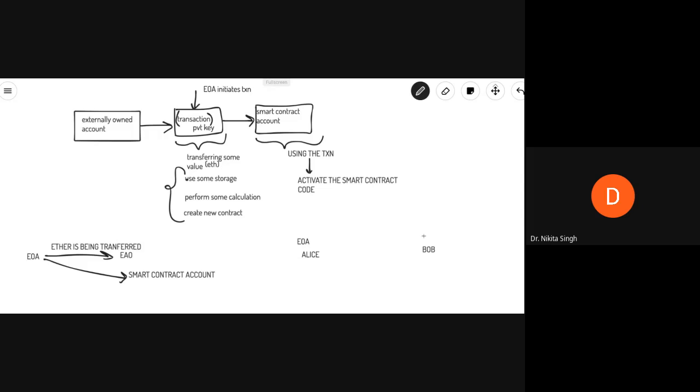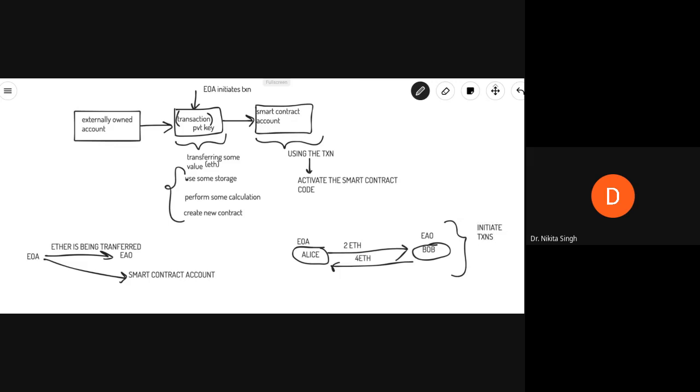It may happen that Alice wants to transfer something to Bob and even Bob may want to transfer something to Alice. Say Alice wants to transfer 2 ether and in return Bob wants to transfer say 4 ether. So these accounts are allowed to initiate transactions.